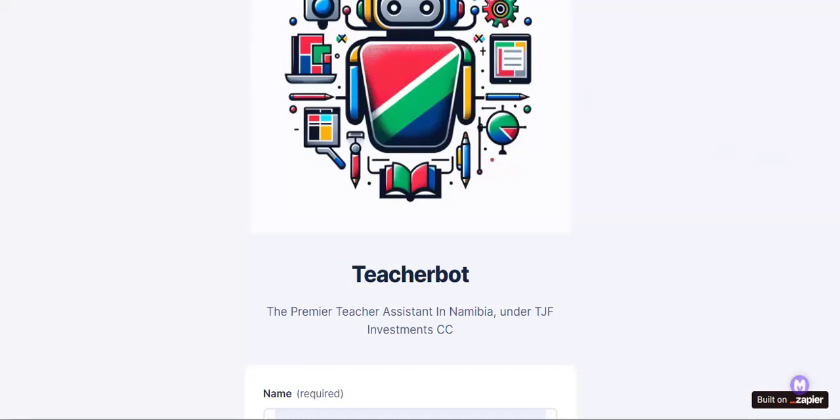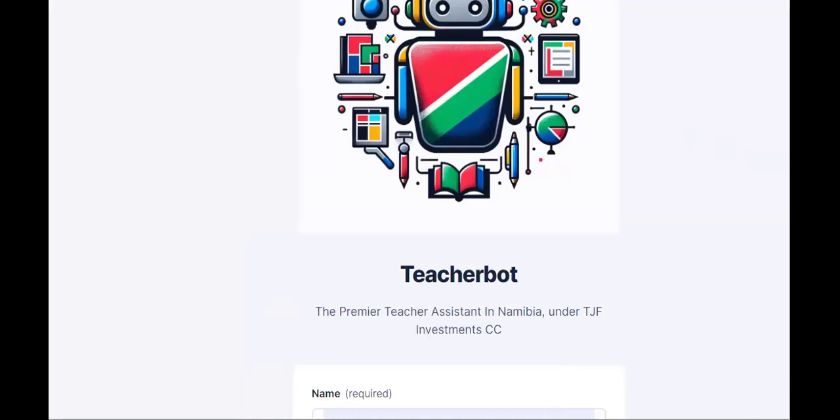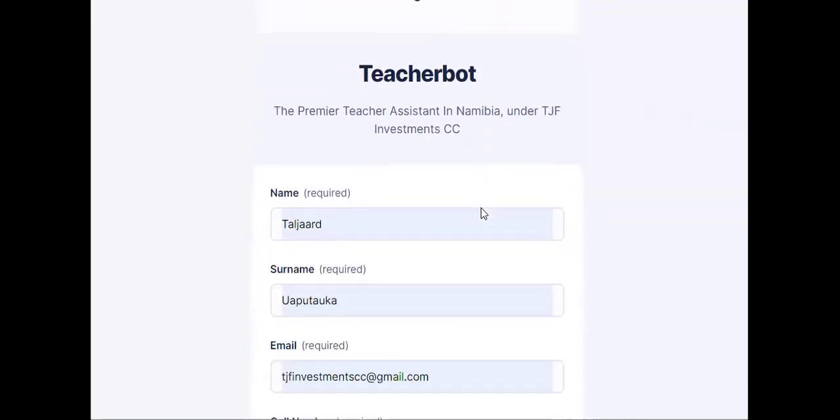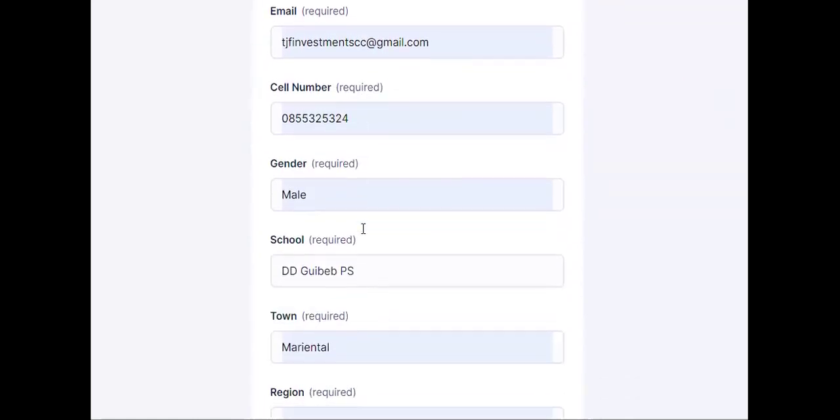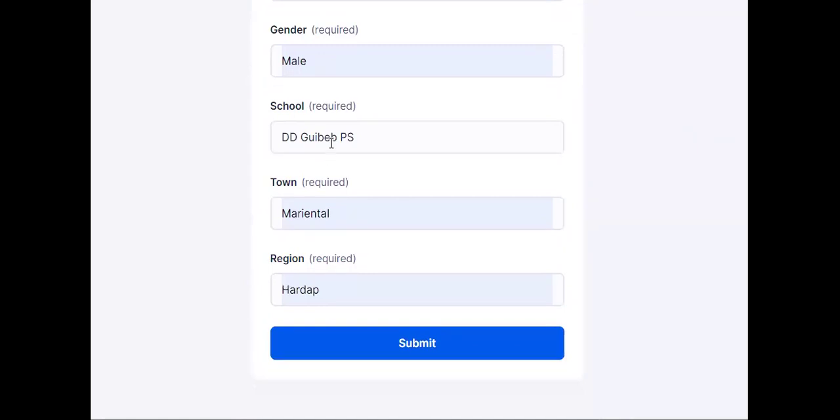Let me run through a few things on Teacherbot once you have accessed the canvas. What is happening there? Let's quickly concentrate on the screen here. Once you enter for the first time, you need to register with your generic information. You enter your information, everything is required there, and then you can click on submit.